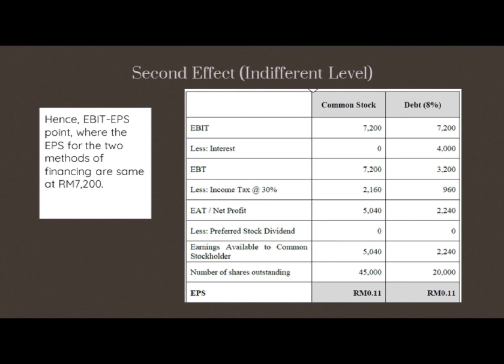So the net profit divided by number of shares outstanding, we get EPS for common stock equals 0.11 ringgit, and for the debt at 8% it is the same, equal to 0.11 ringgit.